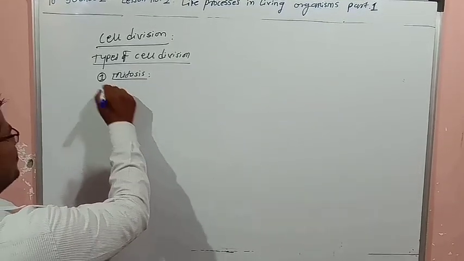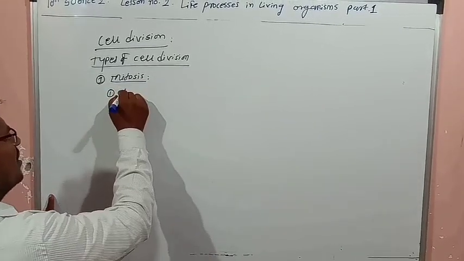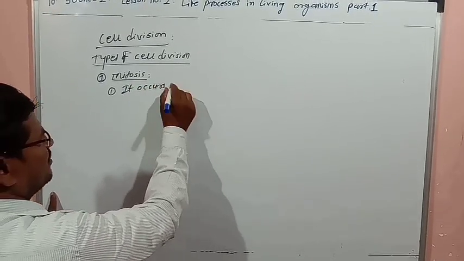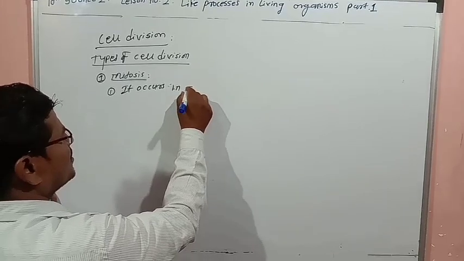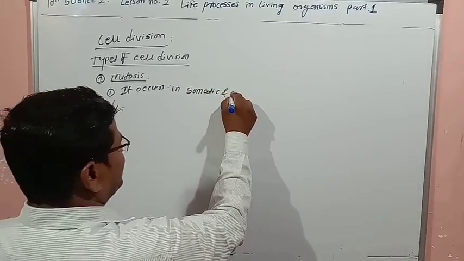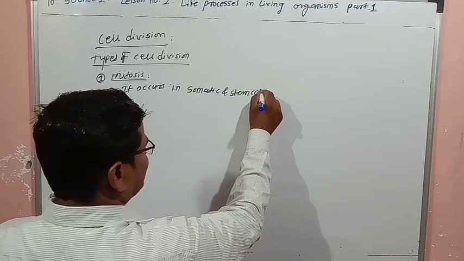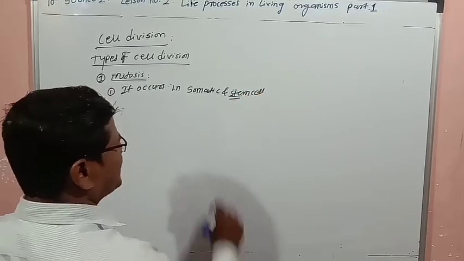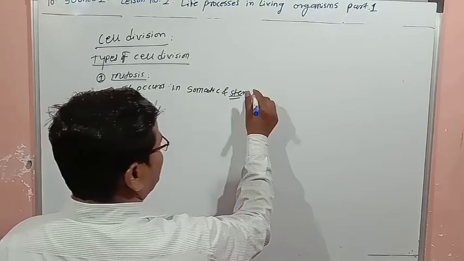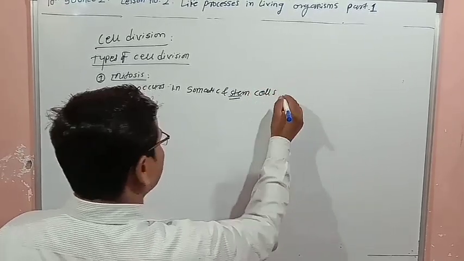Mitosis, first important point: it occurs in somatic cells and stem cells.